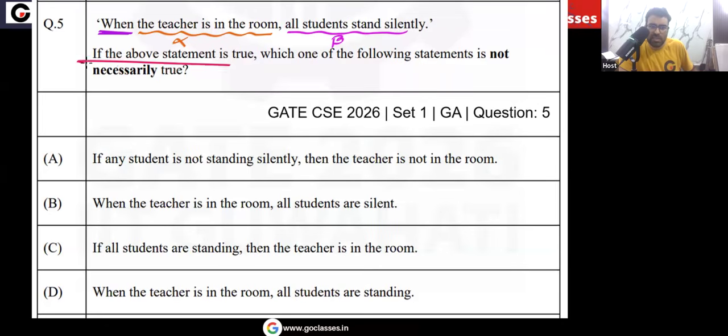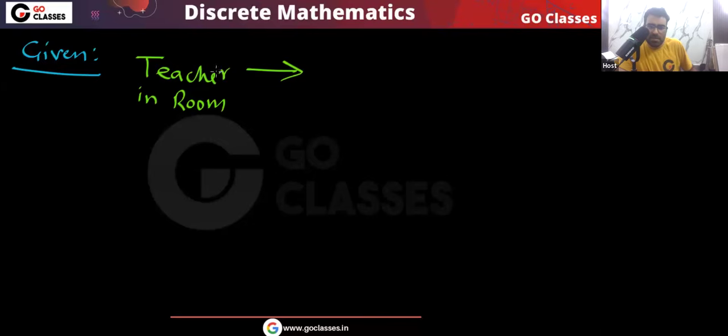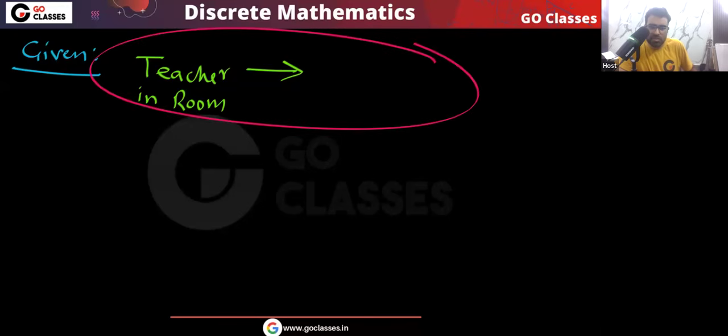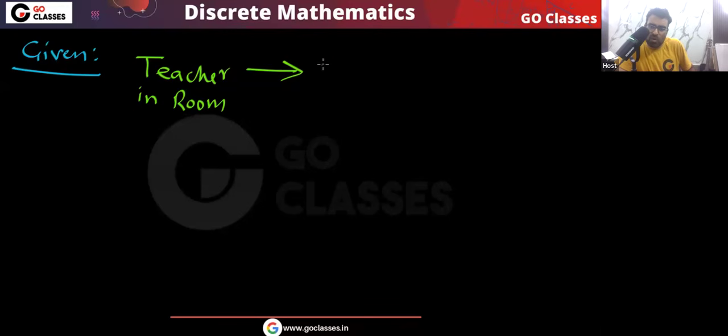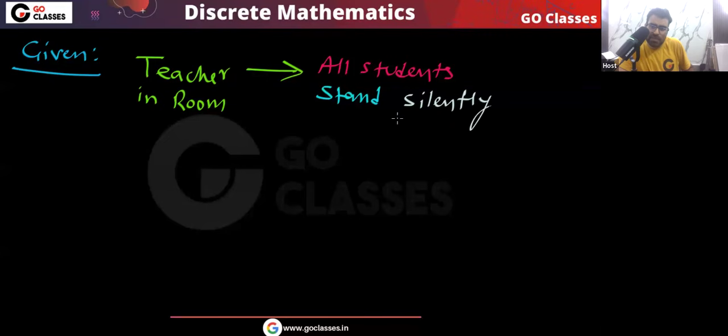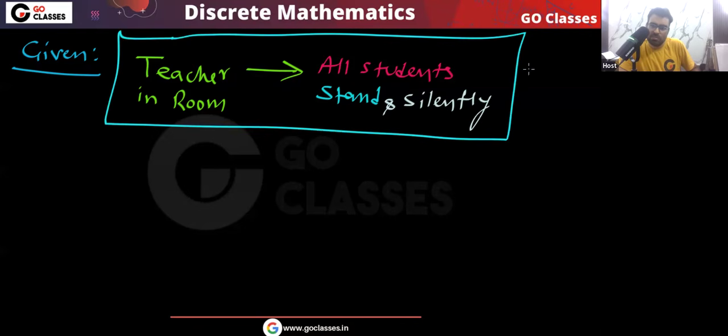So if the above statement is true, it means this entire statement is true. If the teacher is in the room, then all students will do two things: all students stand and silently. It's like doing two things. Yes or no? Very simple. So this complete statement is given to you as true.